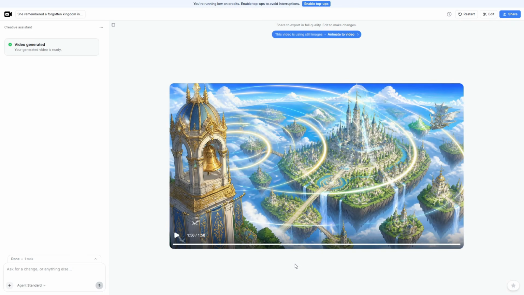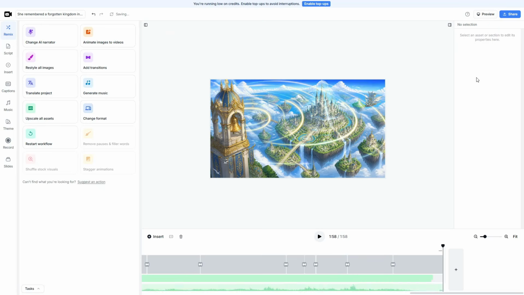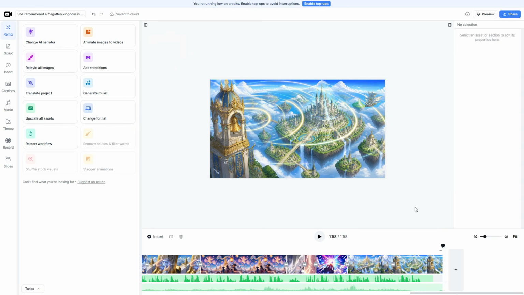If you're happy with the result, you can export the video right away. But if you want to make some adjustments, simply click Edit. Inside the editor, let's first look at the tools on the left side. Here, you'll find several options for quickly editing the entire project, such as changing the AI voice, turning images into videos, changing the visual style of all the images, adding transitions, and more.